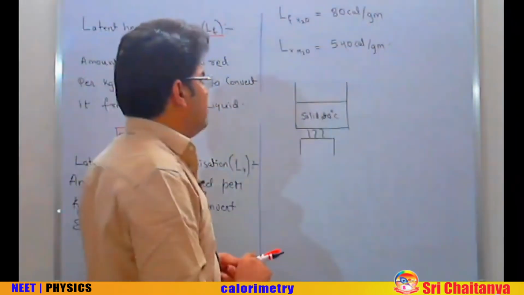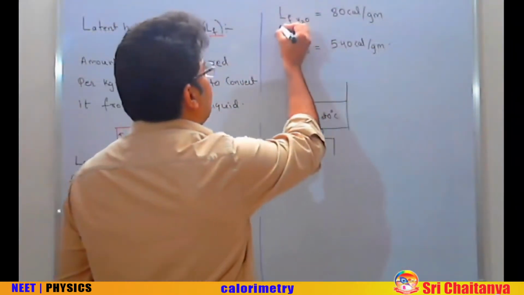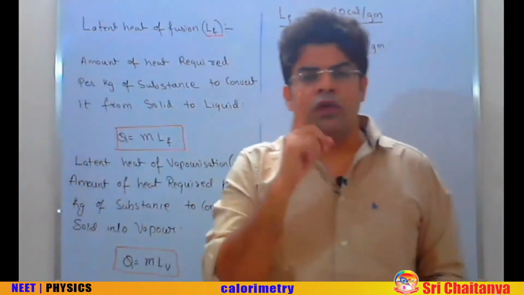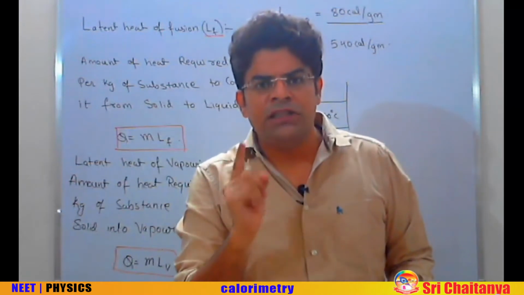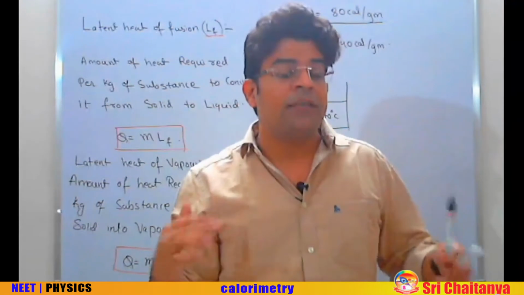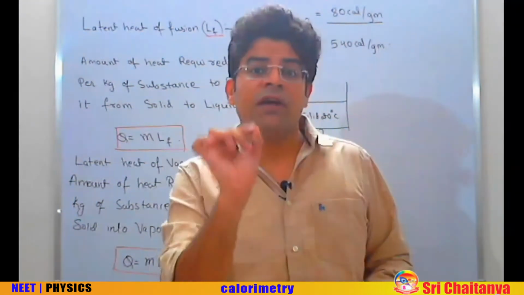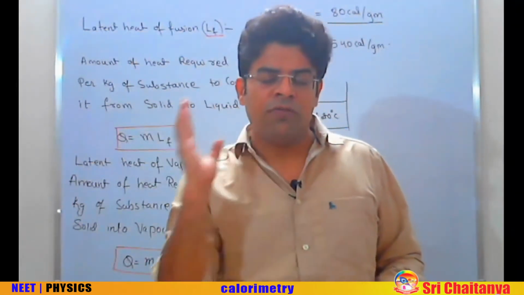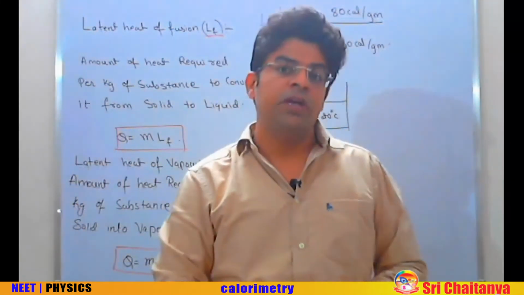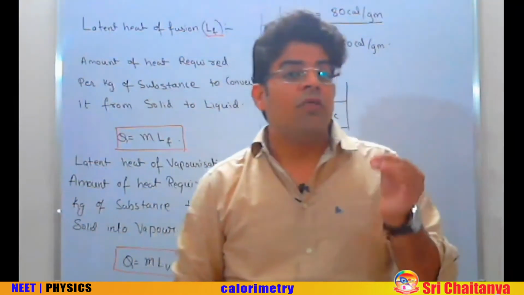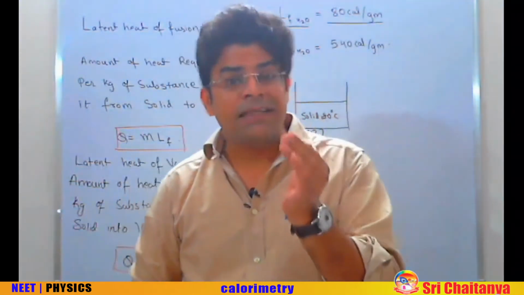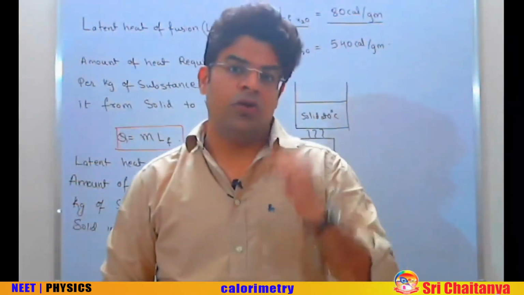Two important data points. First, latent heat of fusion of H2O is 80 calorie per gram. This means that to convert 1 gram of ice at 0 degree centigrade into 1 gram of water at 0 degree centigrade without any rise of temperature, I have to give 80 calorie of heat. Similarly, to convert 1 gram of water at 0 into 1 gram of ice at 0, I have to take out 80 calorie of heat.